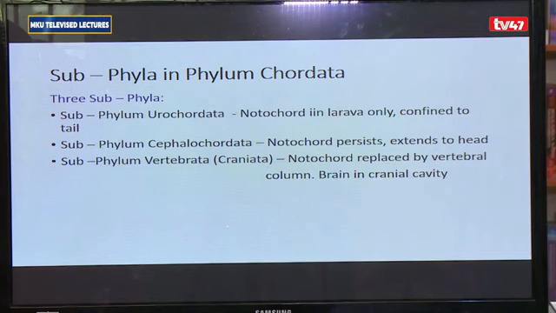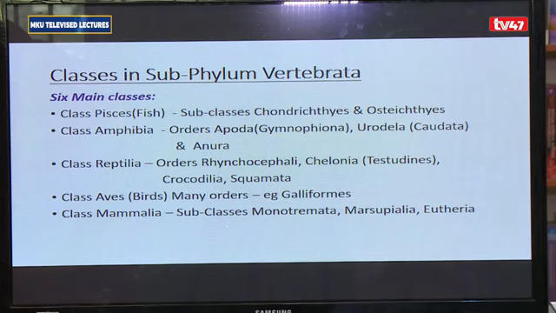Now we shall look further at vertebrata. So for the subphylum Vertebrata, it basically has got 5 classes, so to speak. Now the 5 classes comprise of the class Pisces, that comprises of the fish, the class Amphibia, comprising of the amphibians, the class Reptilia, comprising of the reptiles, the class Aves, comprising of birds, and the class Mammalia, comprising of the mammals.